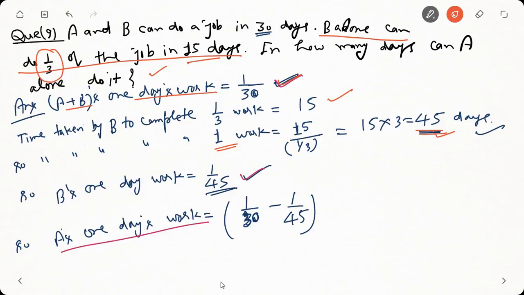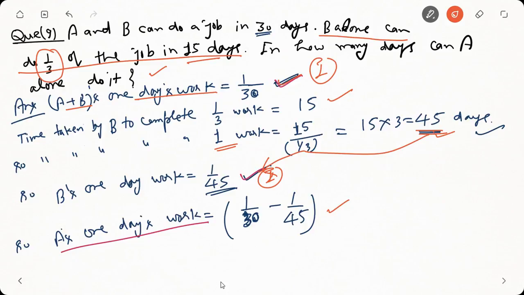Then how much would be the work done in 1 day? So B's 1 day work would be how much? 1/45, because it completes the whole work in 45 days. So its 1 day work would be 1/45. So we know that A plus B's 1 day work is 1/30. B's 1 day work is 1/45. So if we subtract the second one from the first, then we'll get A's 1 day work, right? So A's 1 day work is equal to 1/30 minus 1/45.